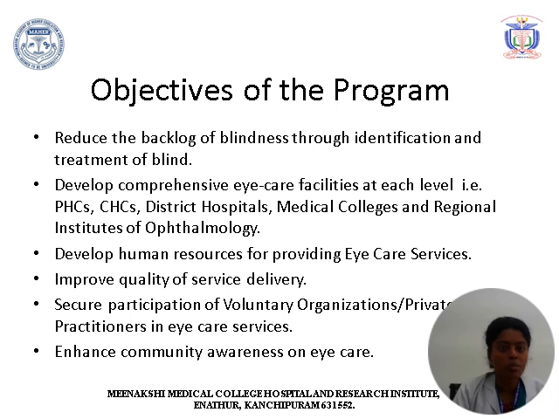The objectives of the program include to reduce the backlog of blindness through identification and treatment of blind at the grassroots level, to develop comprehensive eye care facilities at each level, for example PHCs, CHCs, district hospitals, medical colleges and regional institutes of ophthalmology, to improve quality of service delivery, to secure participation of voluntary organizations to improve eye care services and to enhance community awareness on eye care.